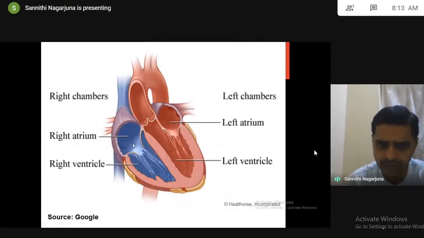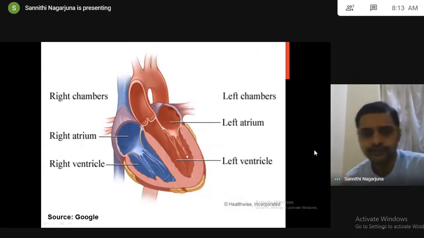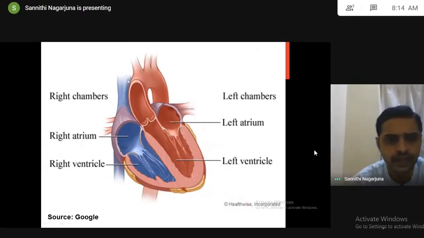We all know that the heart has four chambers. The large chambers are called ventricles. The smaller chambers are called atria. The atria are the upper chambers, and the lower chambers are ventricles. See here, first we speak about the right side.